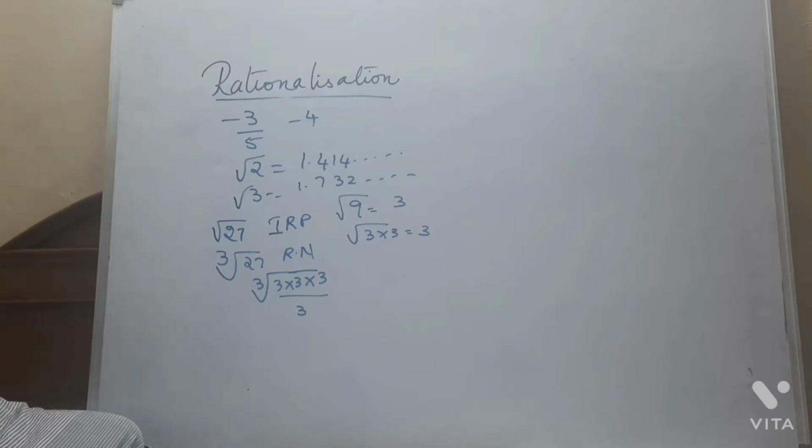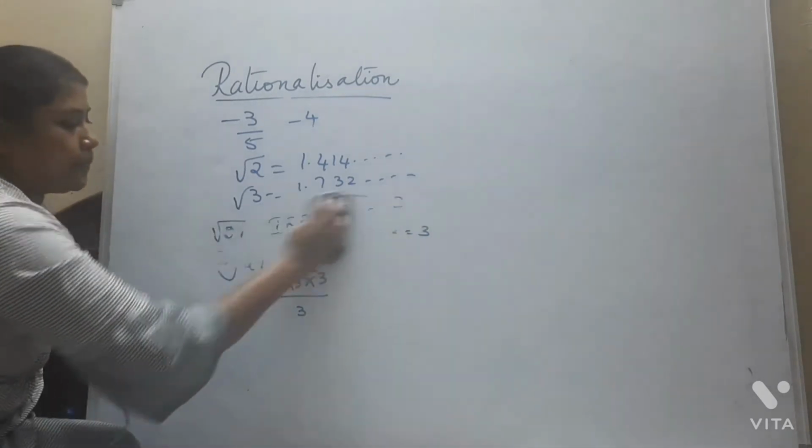So irrational numbers do not have any square root, cube root, fourth root, fifth root. They cannot be expressed as a square root, cube root, fourth root, fifth root and so on. Such kind of numbers are called irrational numbers. Okay.